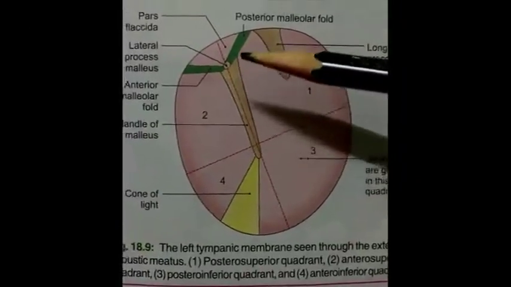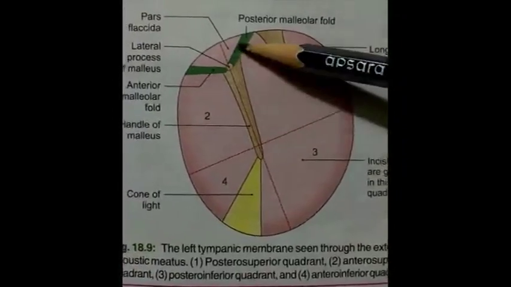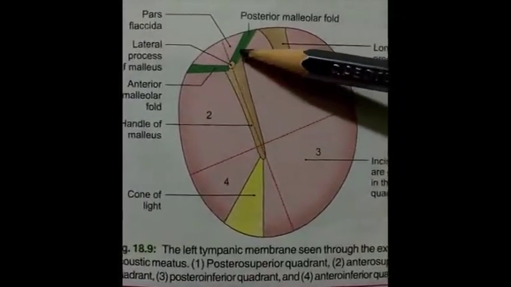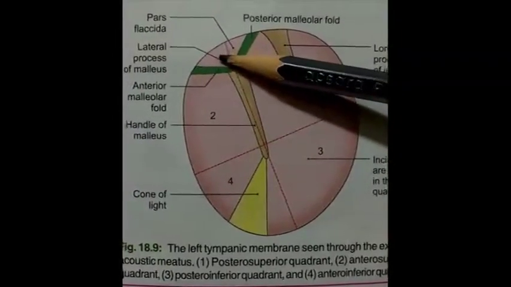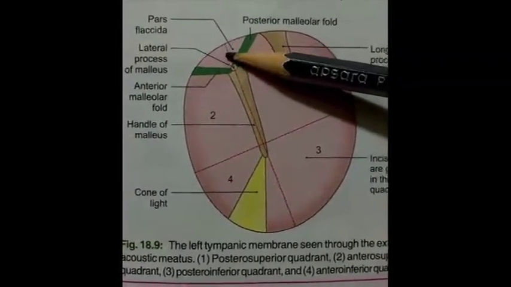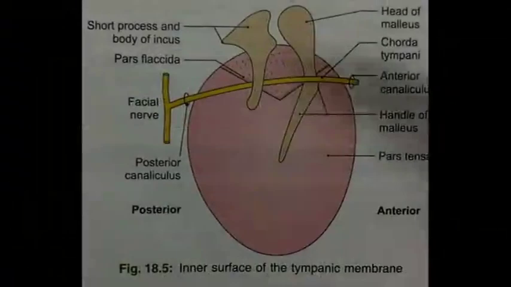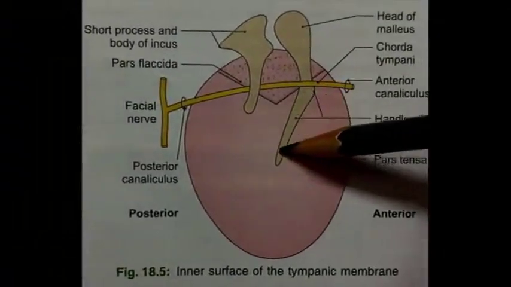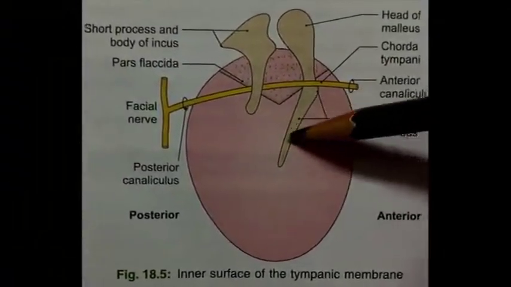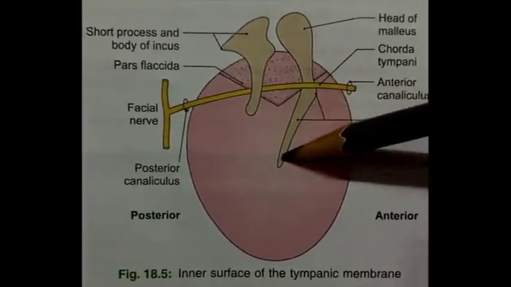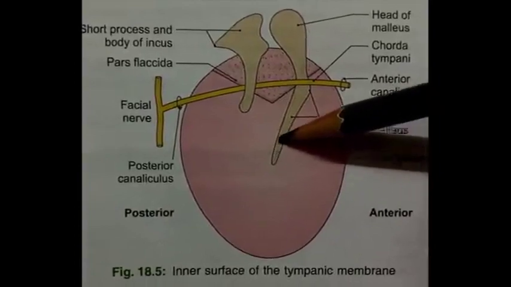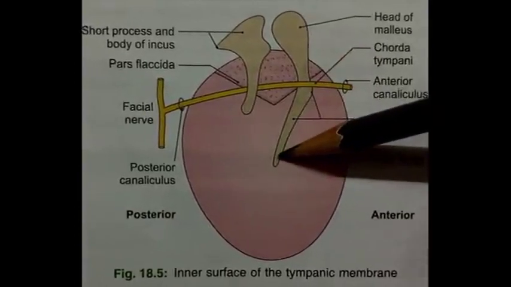It provides attachment to anterior and posterior malleolar folds, and between these two folds lies the pars flaccida portion of the tympanic membrane. Then handle of the malleus, also known as manubrium, extends downwards, backwards and medially and is attached to the upper half of the tympanic membrane.